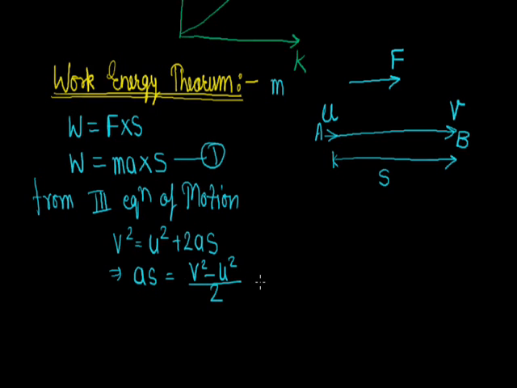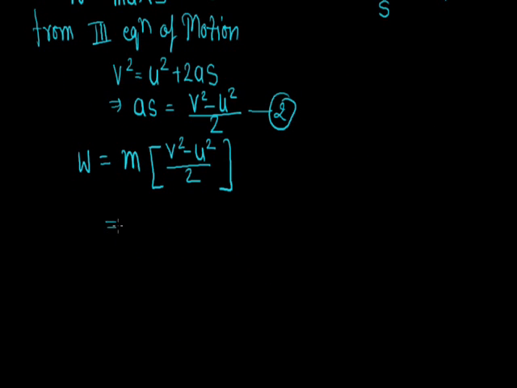By putting this value of AS from equation 2 into equation 1, we get W equals M into (v square minus u square) upon 2. By solving this, we get half MV square minus half MU square, which is equal to W.